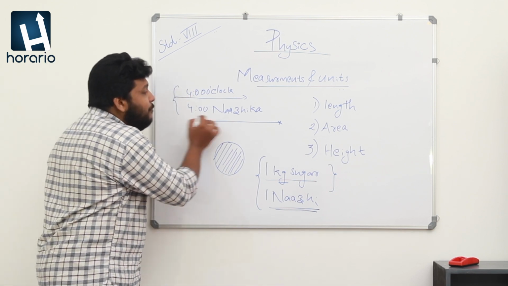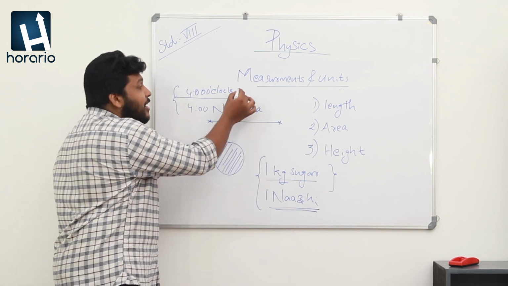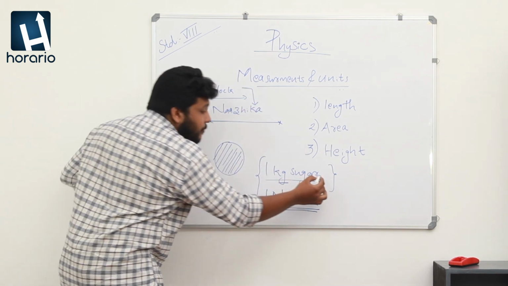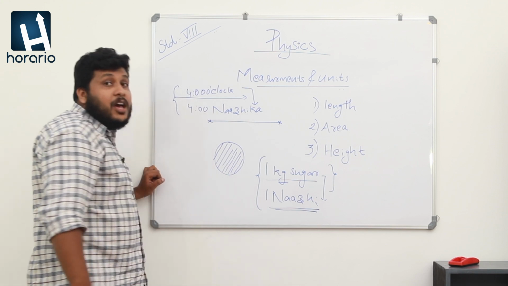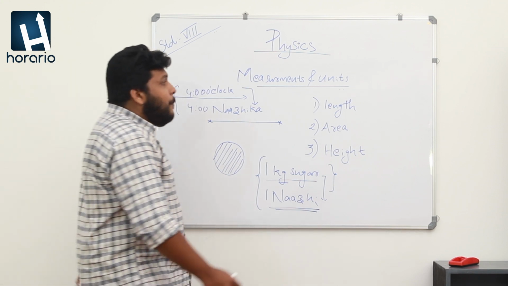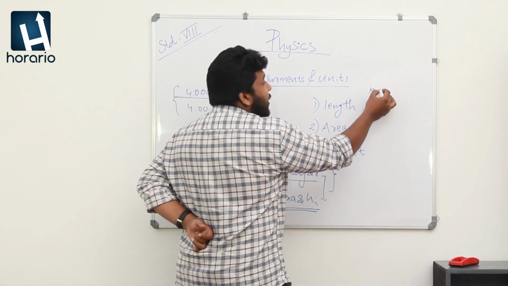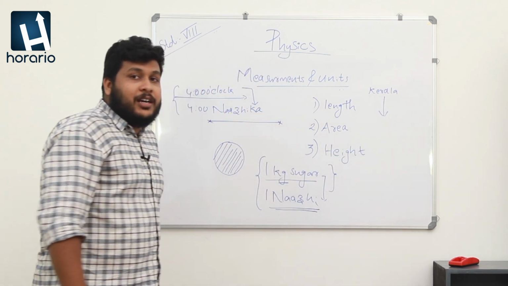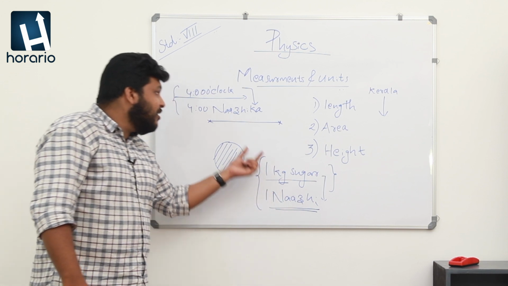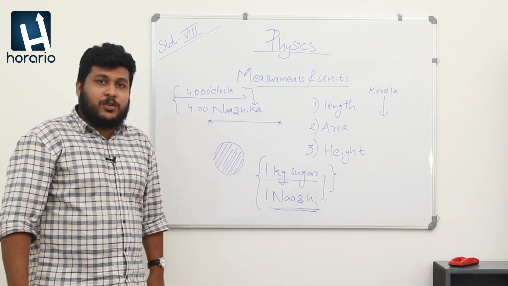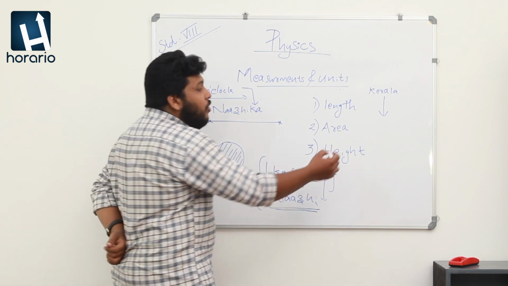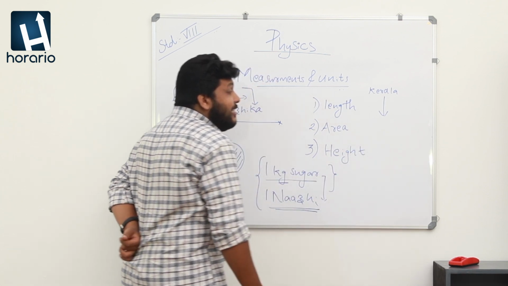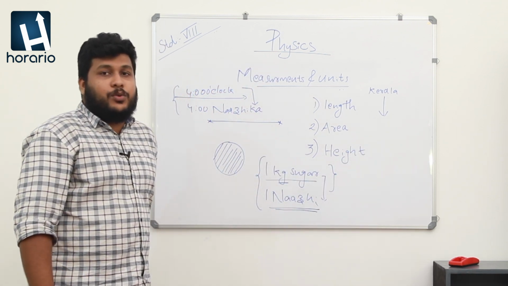So, as time changes, there is a great change in the measuring units we are using. A person from Kerala who goes to another side of the world can't use these locally used measuring units. So, we all need world standardized measuring units.